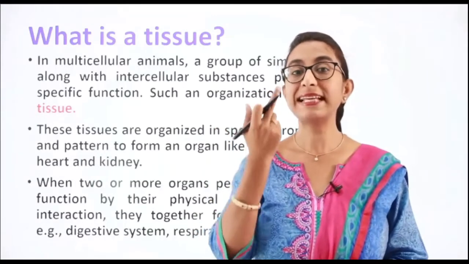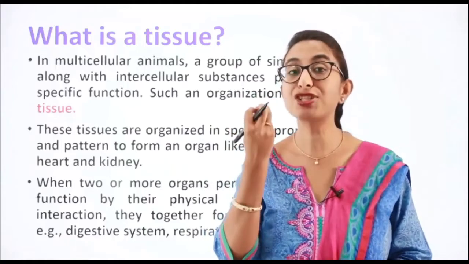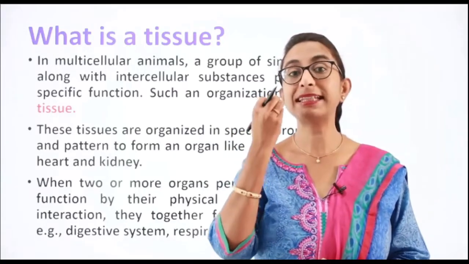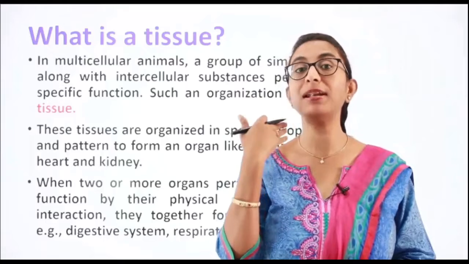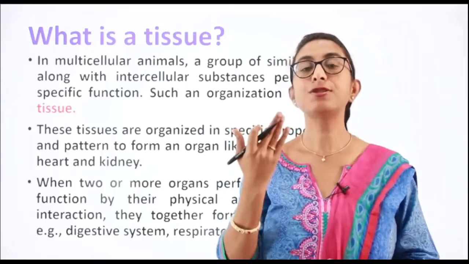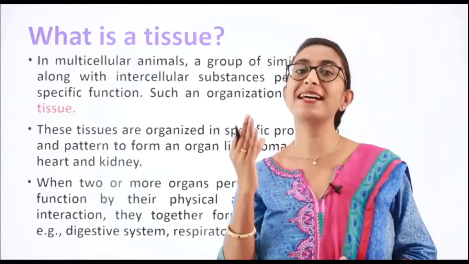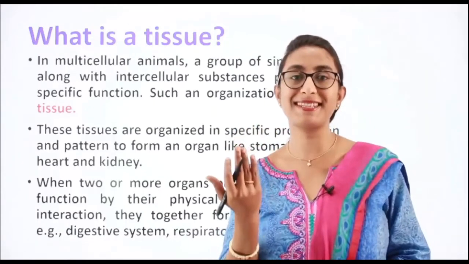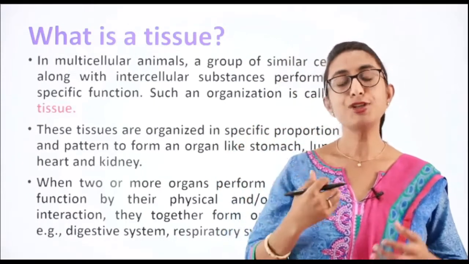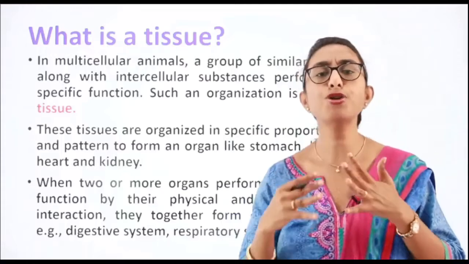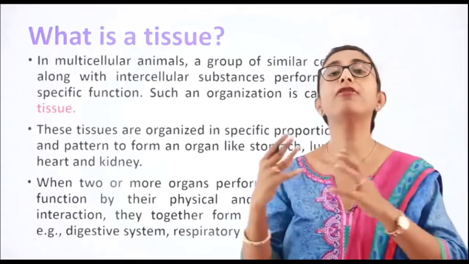Similarly, the cells in the nose are specialized for sensing smell, isn't it? They enable us to sense smell. So different cells in different parts of our body are specialized to carry out certain functions. Got it? So the tissues are organized in specific proportion and pattern to form different organs.